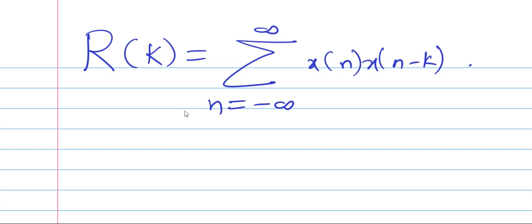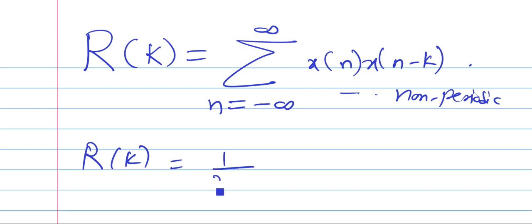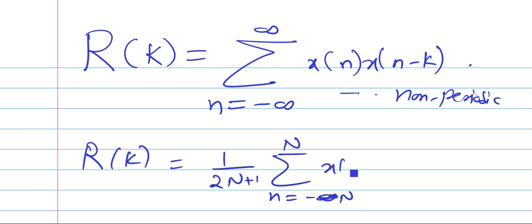So this is the definition for the discrete time signal. Similarly, this is for non-periodic. For a periodic signal, R of k equals 1 upon 2N plus 1 times the summation from n equals minus N to plus N of x of n x of n minus k. So this is the definition for the periodic signal. Rarely will we use this definition for periodic signals.